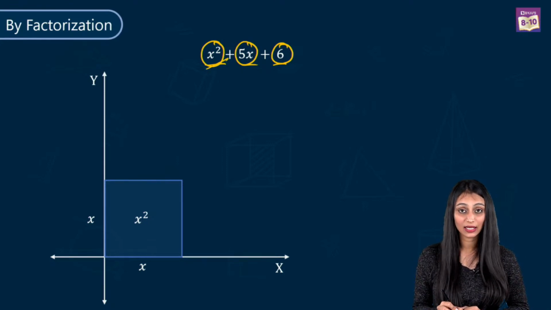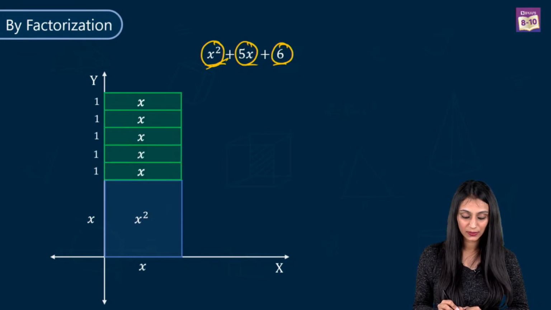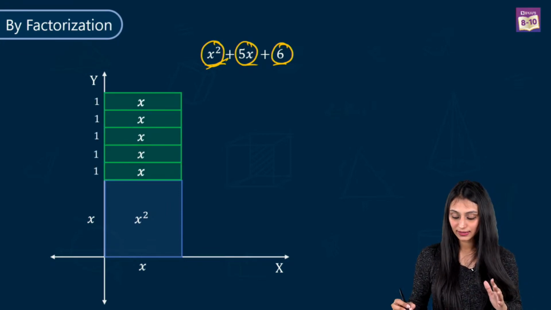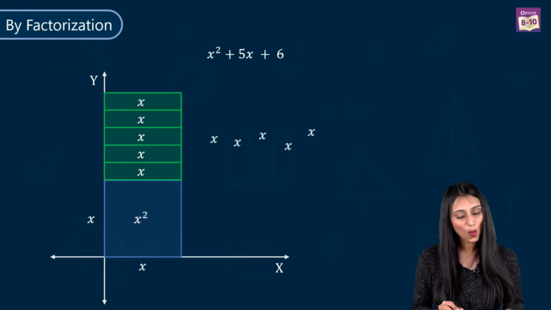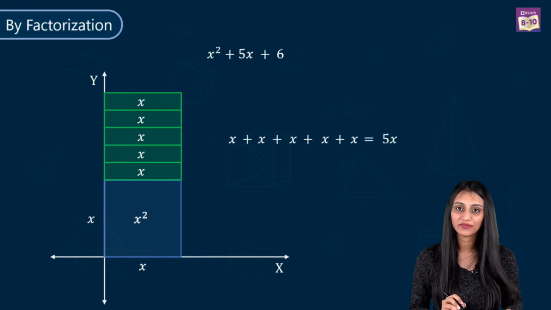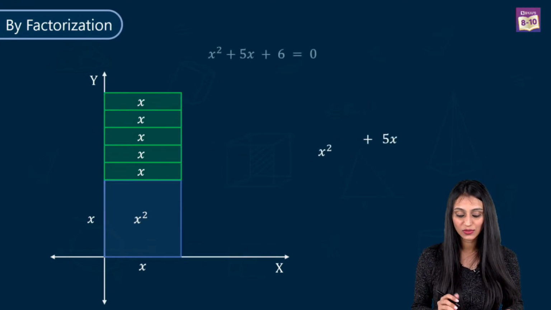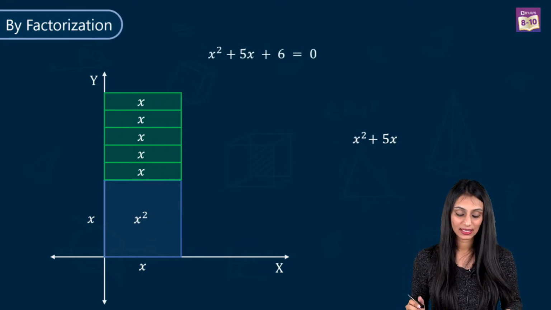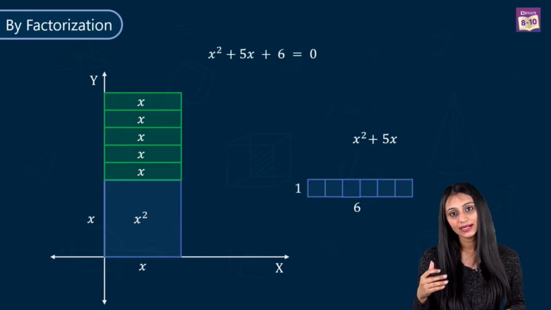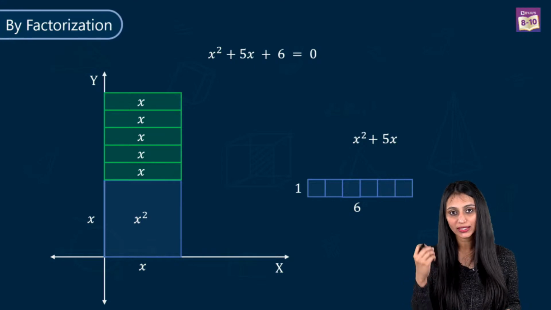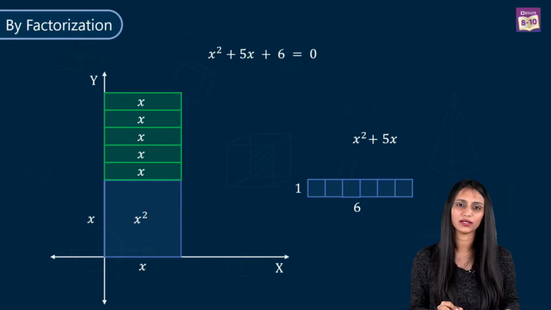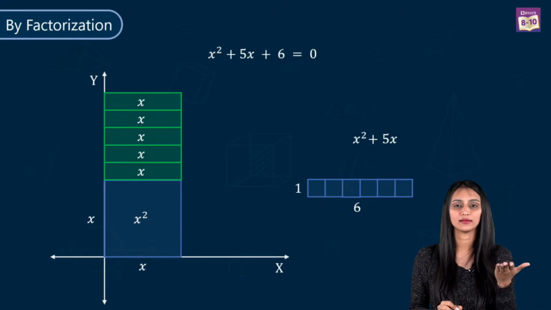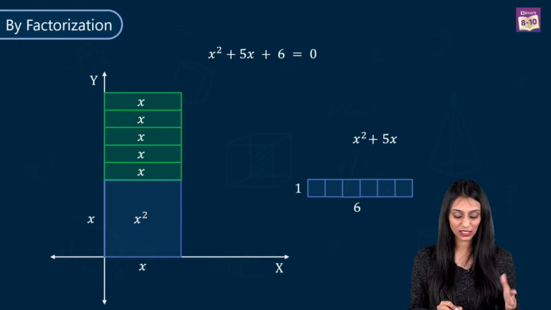Now let's take a rectangle of length 1 unit and breadth x units, right? So these are the rectangles that we have. Now if I add all of them up, what do we get? We get 5x. If I add both these terms, we have x square plus 5x. Now let's take a rectangle of length 1 unit and breadth 6 units. So its area would be 1 times 6, because a rectangle's area is length times breadth. That would be 6 square units, right?